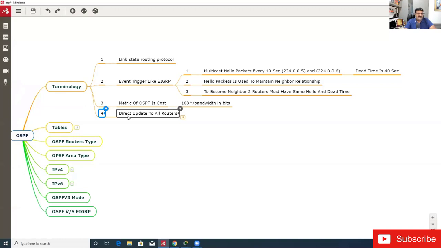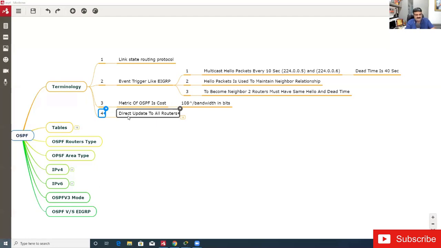EIGRP has second-hand updates: whenever I have an update, I give it to my neighbor, then my neighbor passes it to another neighbor, and that one passes it to their neighbor. This was the system of RIP, and EIGRP follows the same system. But here we have the link state routing protocol, and this is the difference between link state and distance vector. It has a direct update.